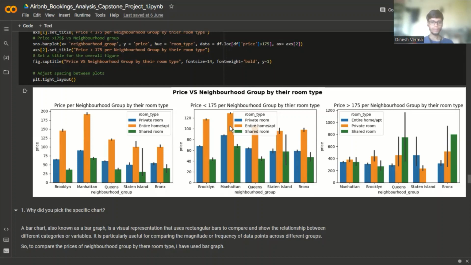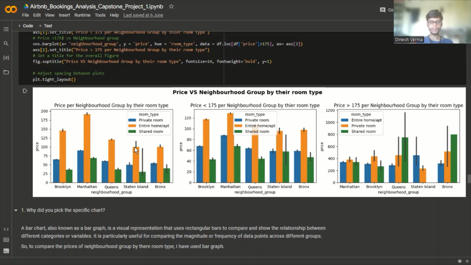From all of these graphs, we can conclude that Manhattan is the costliest location for all the room types.